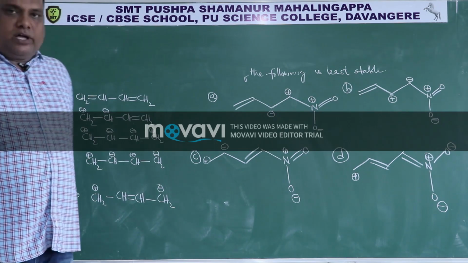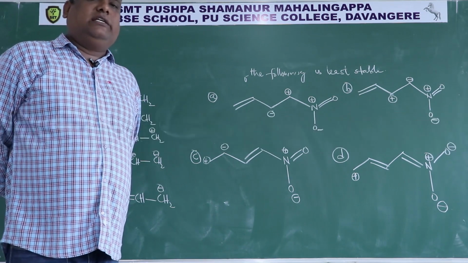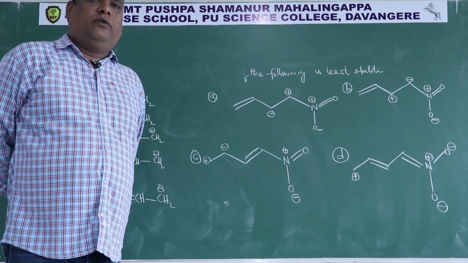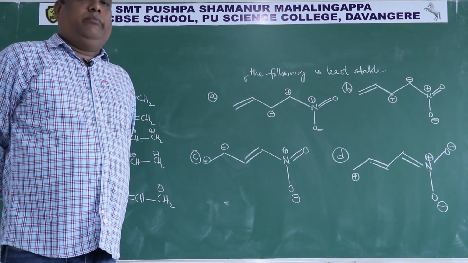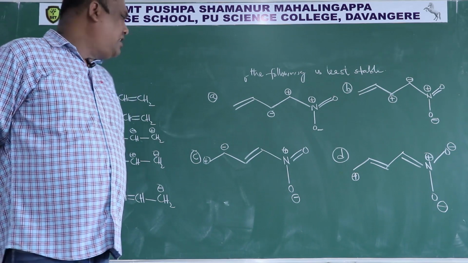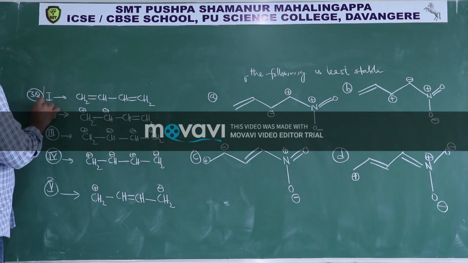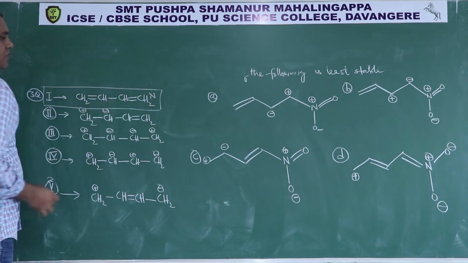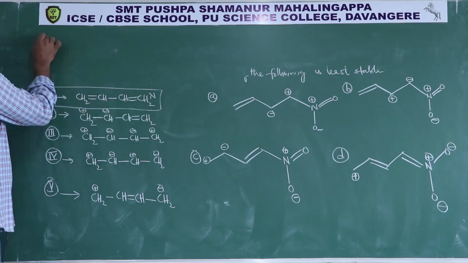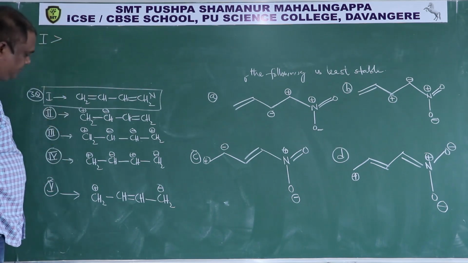You have to put the 5 resonating structures in increasing order of their stability, or any order, decreasing order or increasing order. Among these 5 structures, this first structure is the neutral structure. Therefore, this first structure is of highest stability. So 1 is greater than all the 4.